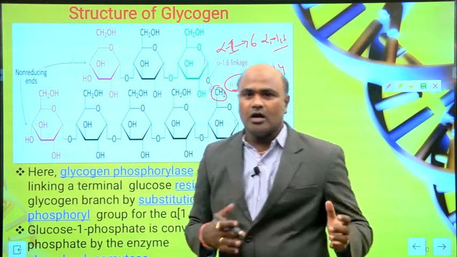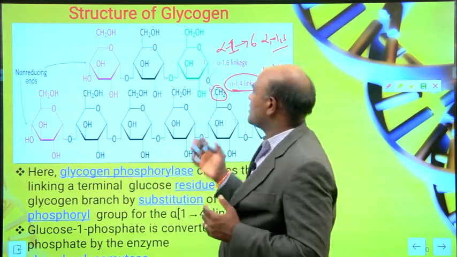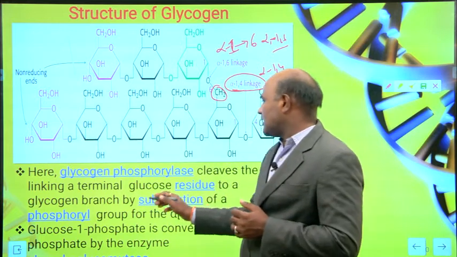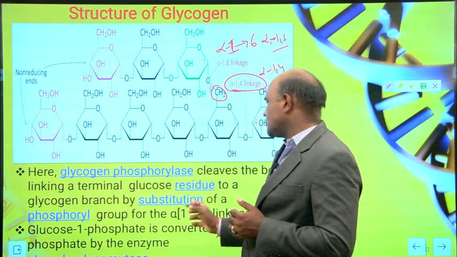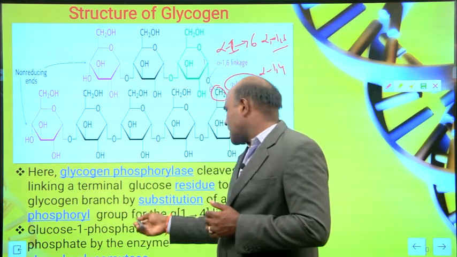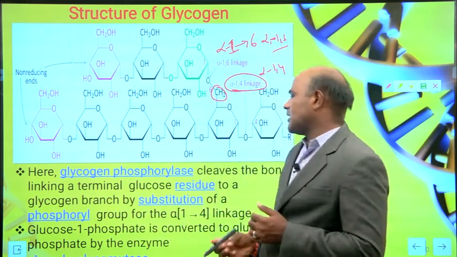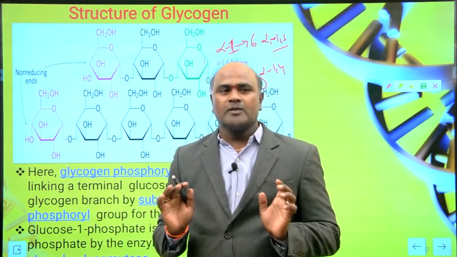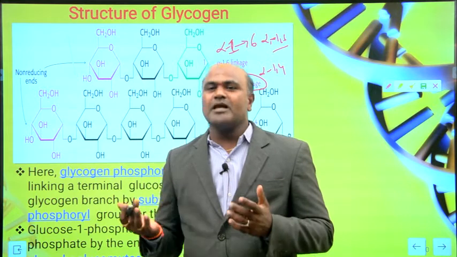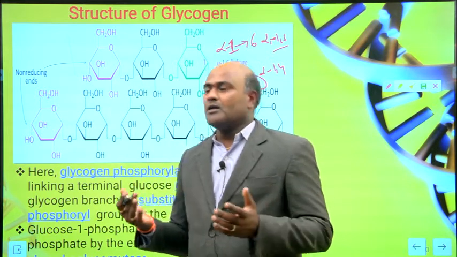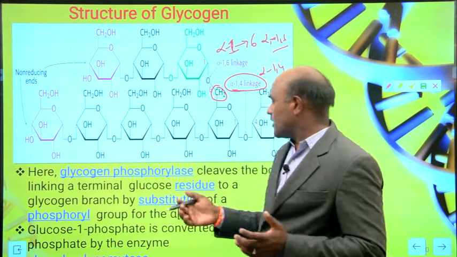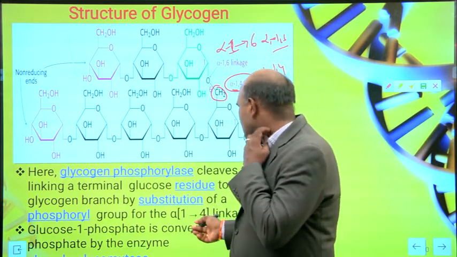This is the structure of glycogen. Glycogen phosphorylase cleaves the bond linking terminal glucose residues of a glycogen branch by substitution with phosphate. That means we are using inorganic phosphate to eliminate these glucose units. That's what phosphorylase does.